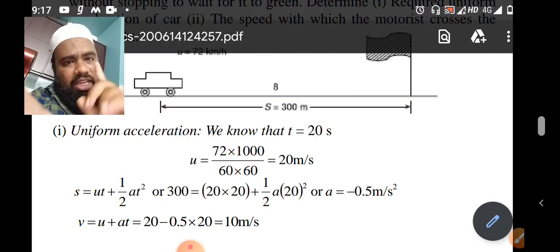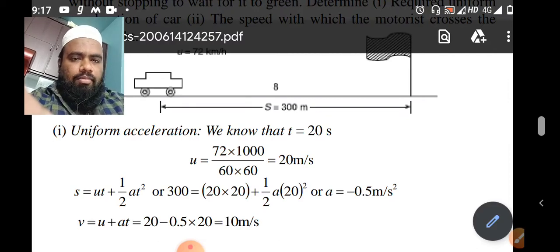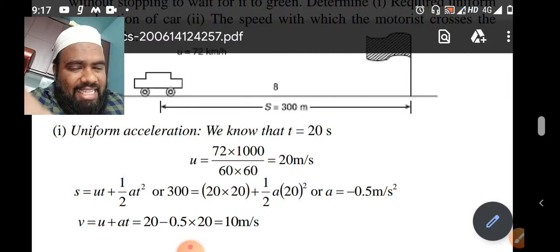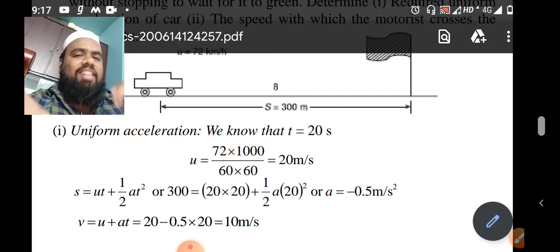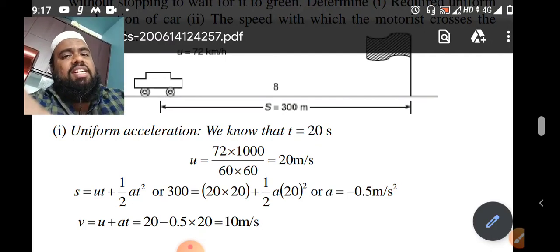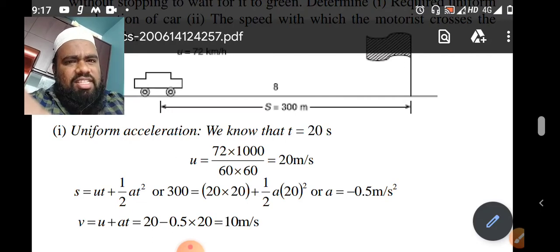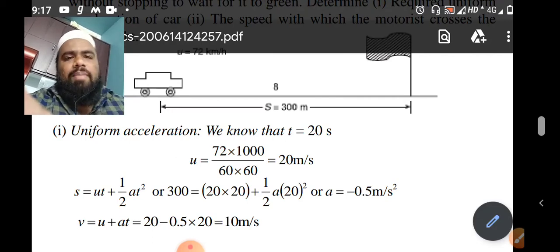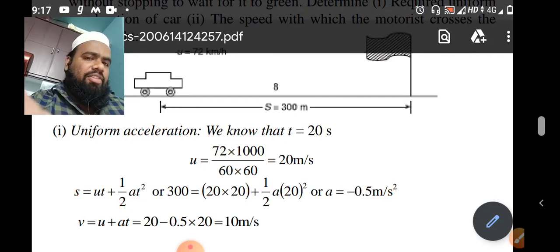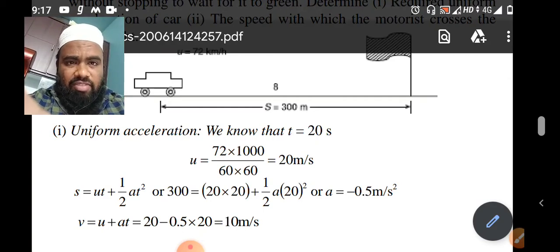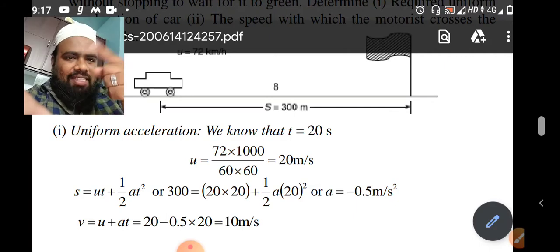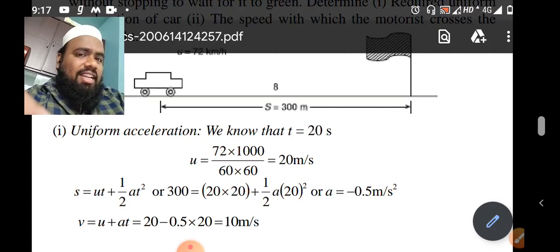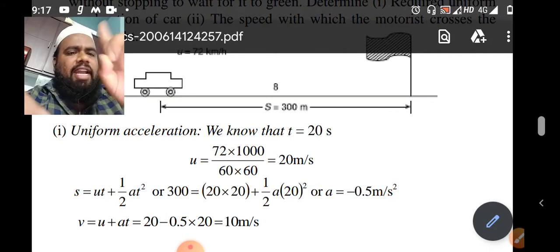So there is a change in the velocity, but the change is decreasing, in descending order, then it is known as retardation. If the change is in ascending order, 10, 20, 30, 40, 50, then your acceleration will be positive, and it is known as acceleration. So there are two words, acceleration and retardation, meaning positive and negative.